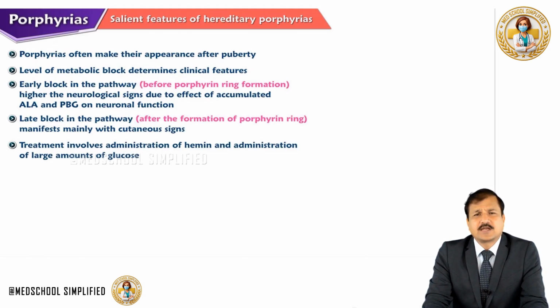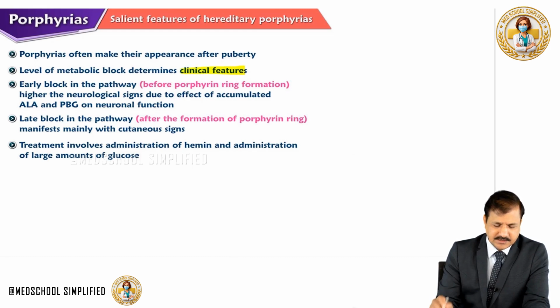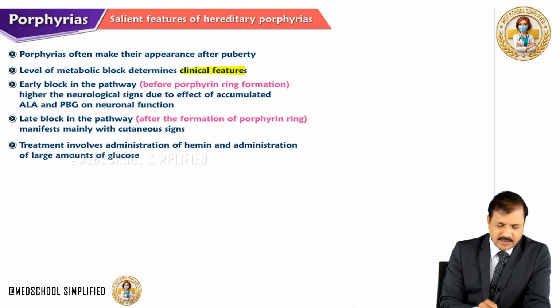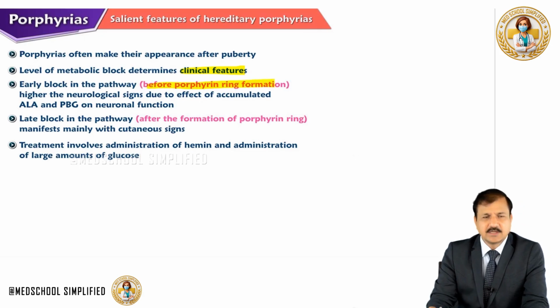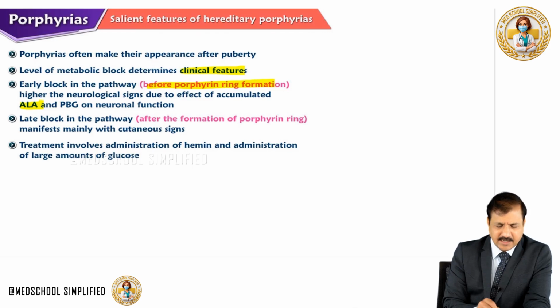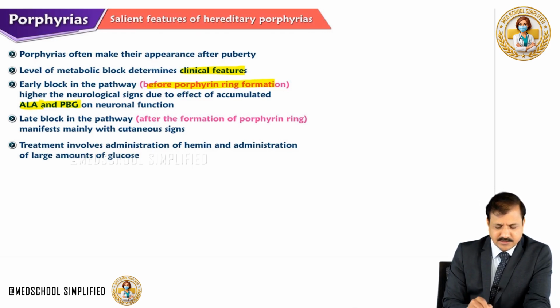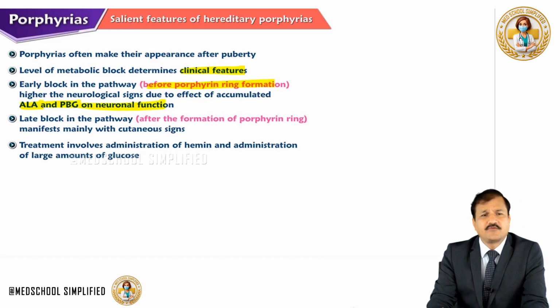Porphyrias often make their appearance after puberty, and the level of metabolic block determines clinical features. If there is an early block in the pathway, before porphyrin ring formation happens, those disorders usually have higher neurological signs, due to the effect of accumulated ALA, that is amino levulinate, and also porphobilinogen on neuronal function.